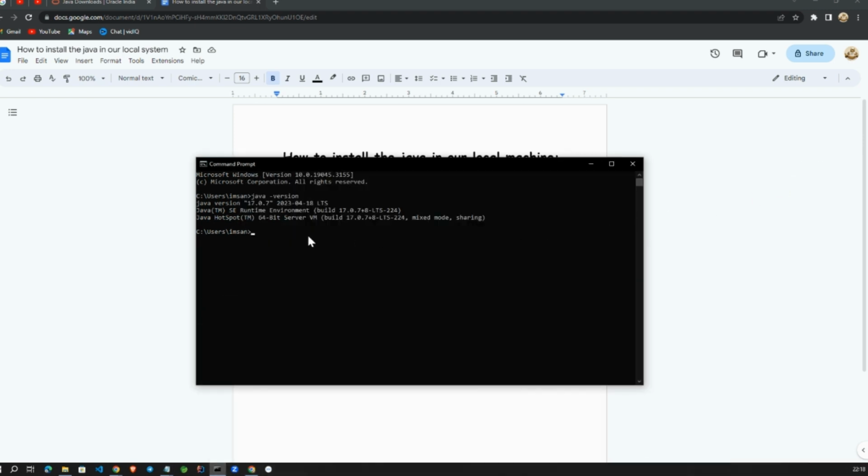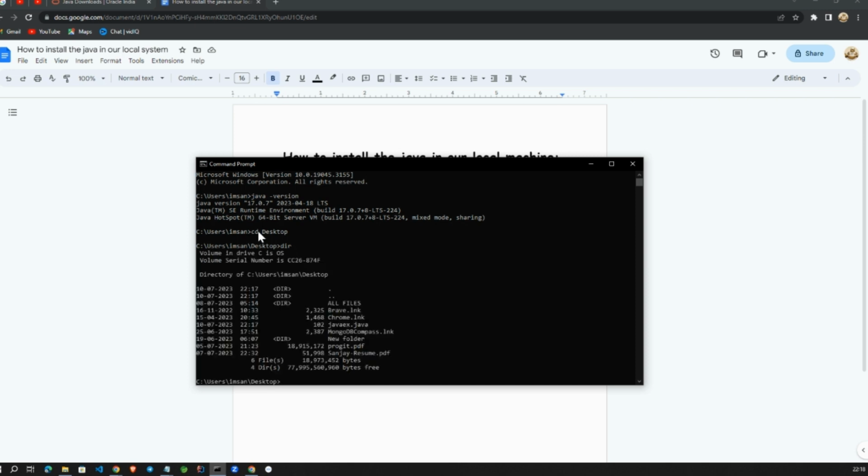Then minimize it and go to the desktop in the command prompt. cd Desktop. You can type dir to get to know what files are visible on your desktop. Let's check where our file is. Here is our file. This file we need to execute now.